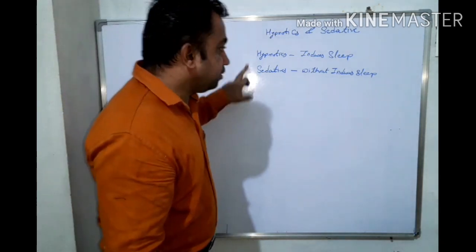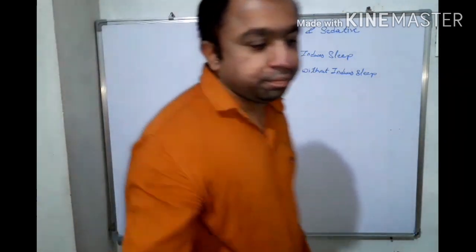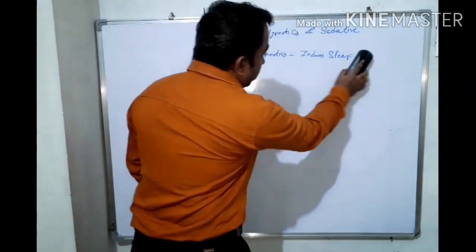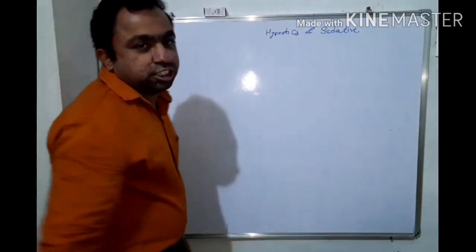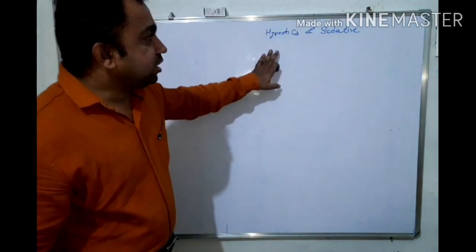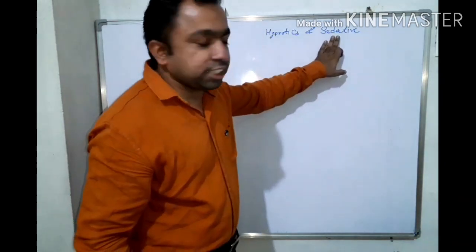Then we are going to see the mechanism of action of sedatives and hypnotics. These drugs act on the cerebral axis of our brain or CNS, so these are known as hypnotics and sedatives.